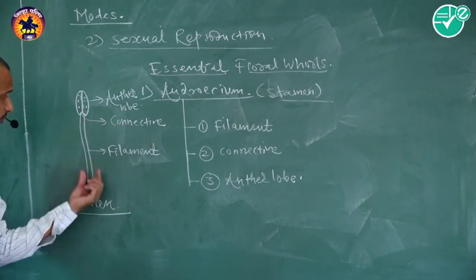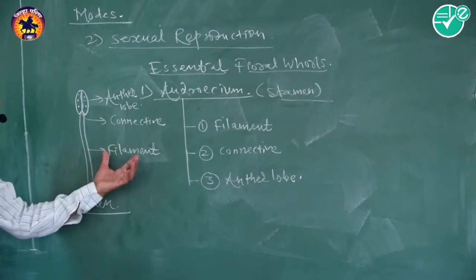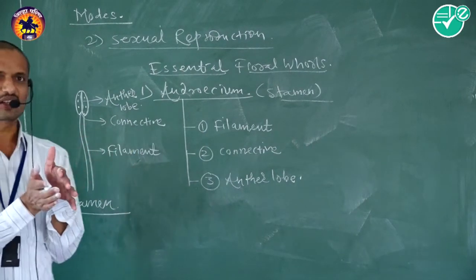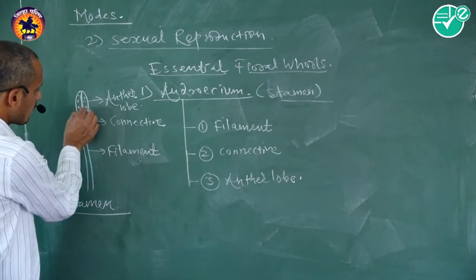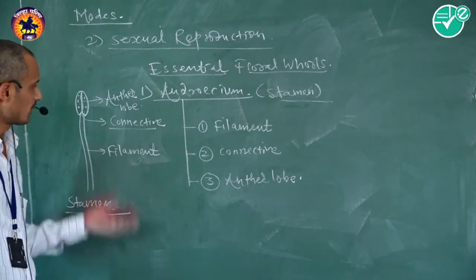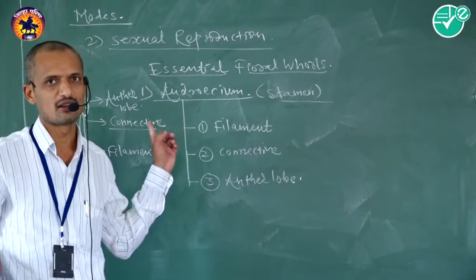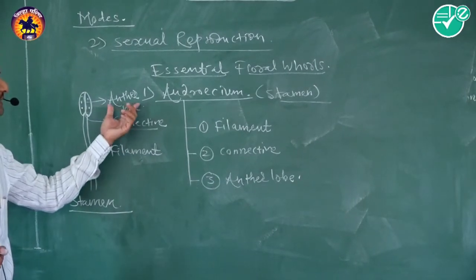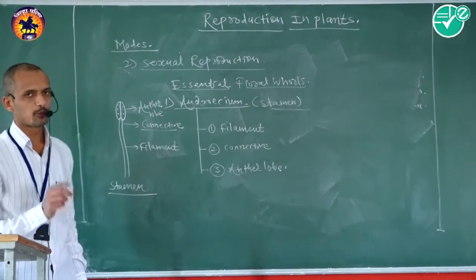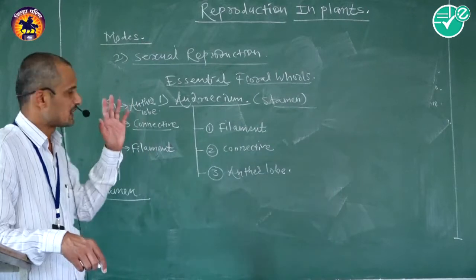Filament, the stalk of the stamen or stalk of the androecium, is called the filament. Parenchymatous connective tissue that connects the anther lobe and filament is called the connective. The upper sac-like or bag-like part of the stamen is called the anther lobe. These anther lobes contain diploid pollen mother cells or diploid microspore mother cells.